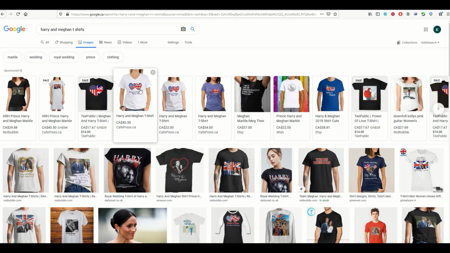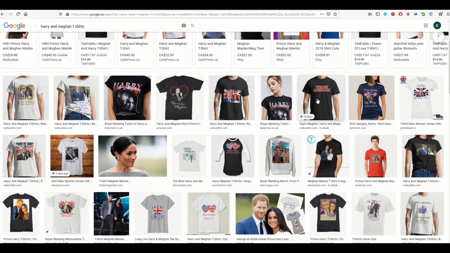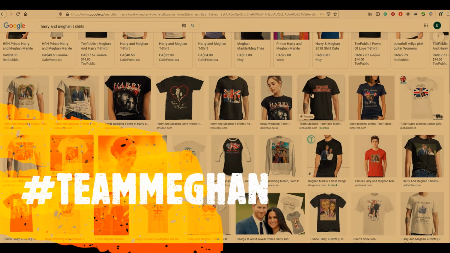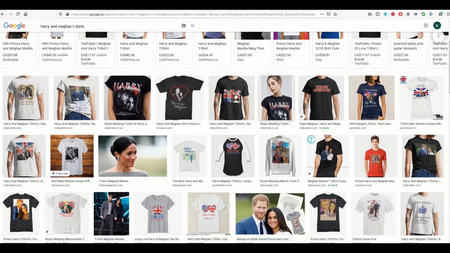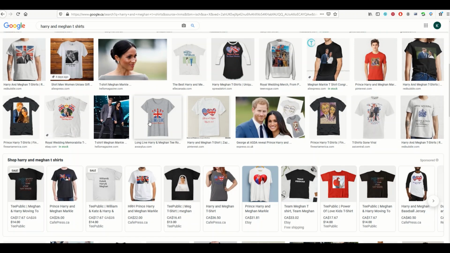There's an American and a United Kingdom heart. Interesting. There's one over here on Redbubble, Team Meghan. That's not trademarked, at least as far as I know. So that's an idea. Maybe there's Team Harry and Meghan. Maybe there's the words Harry and Meghan without their likeness on it. That's an idea.